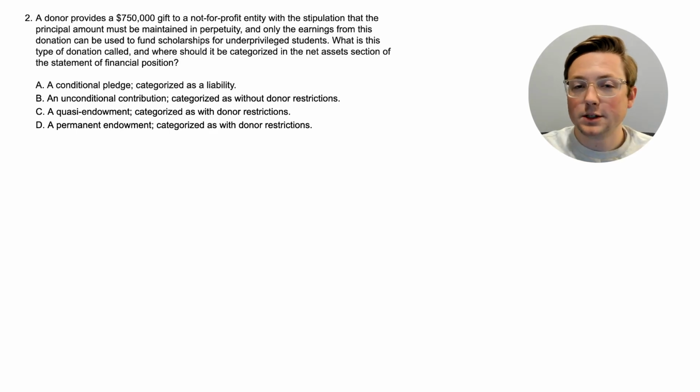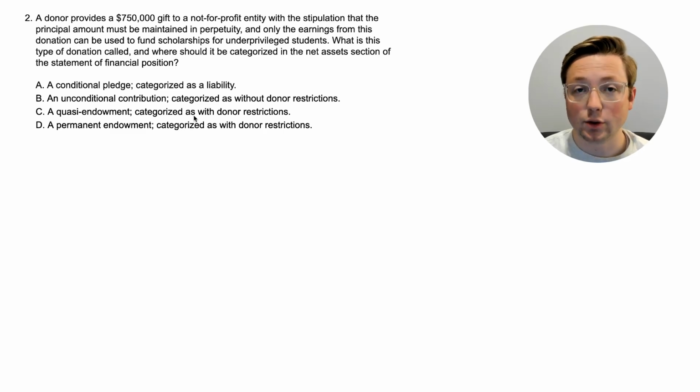So, part of this is pretty easy to figure out, I would say. The fact that it's supposed to be maintained in a specific way and used for a specific purpose, you can probably figure out that it's with donor restrictions. But what is this called? What is it called when they give money, it's supposed to be invested, and then they're supposed to use the earnings for something specific as well?